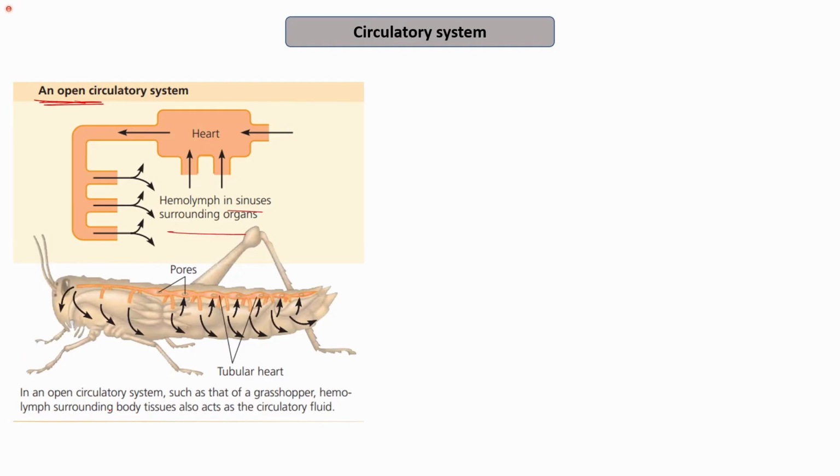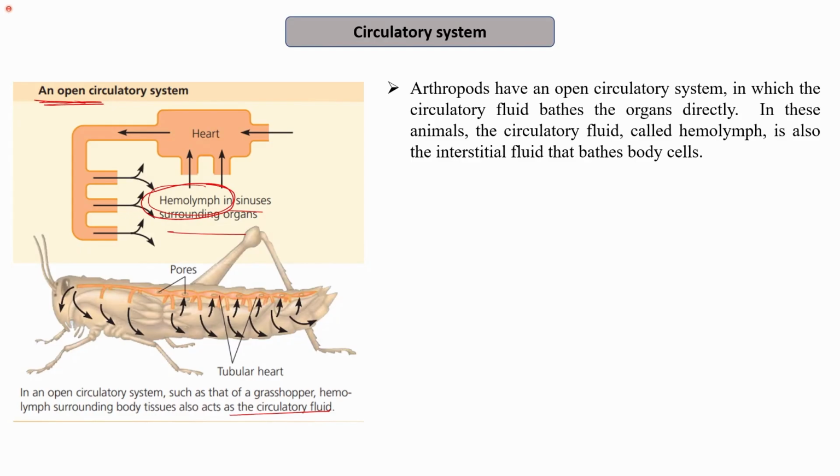The hemolymph surrounding the body tissue also acts as a circulatory fluid. So basically, in this case, the interstitial fluid is the same as the circulatory fluid, and it is known as the hemolymph. As there are no closed vessels through which the blood can flow, it is just the same as the interstitial fluid, and it is known as the hemolymph. So arthropods have an open circulatory system, as I mentioned, in which the circulatory fluid bathes the organs directly. There is no concept of blood vessels. In these animals, the circulatory fluid, called the hemolymph, is also the interstitial fluid that bathes the body cells.